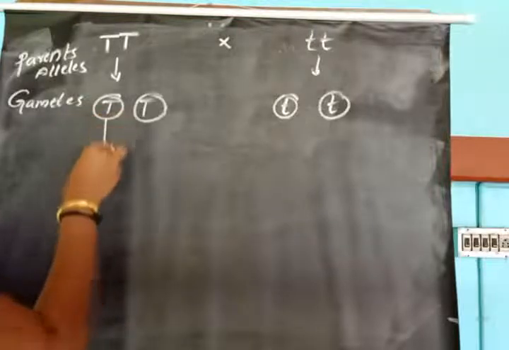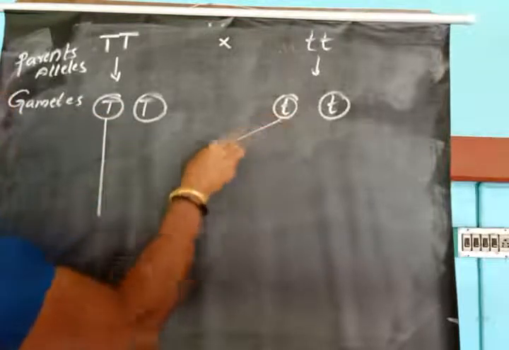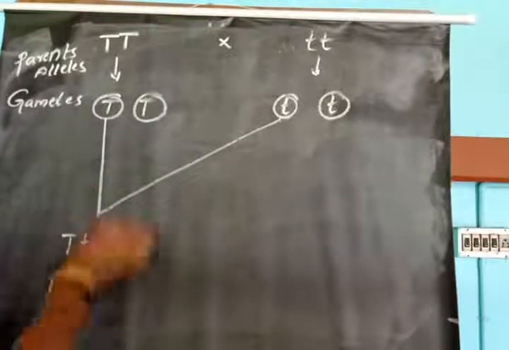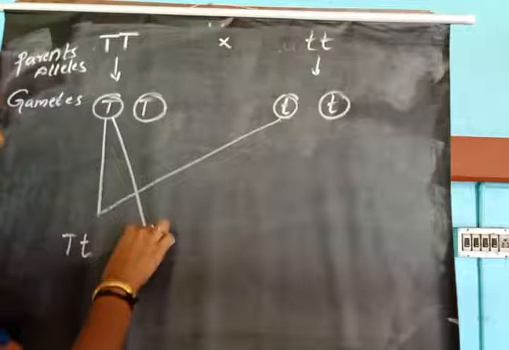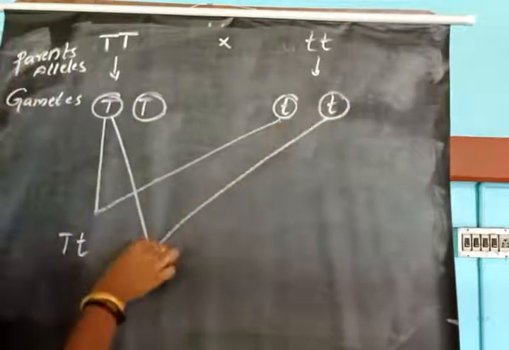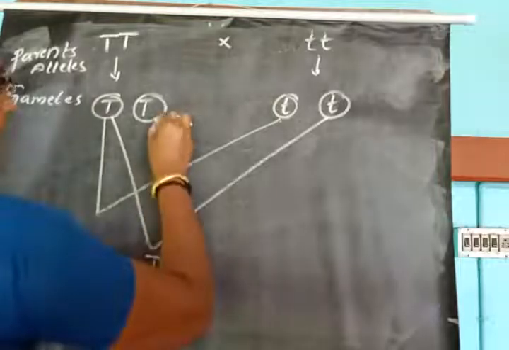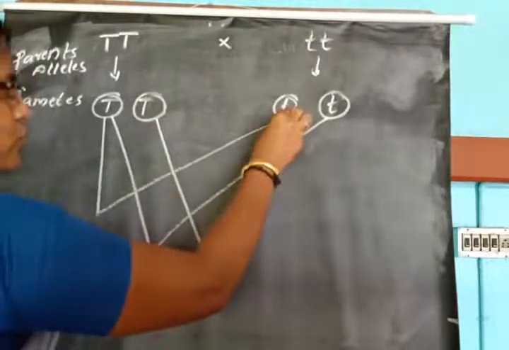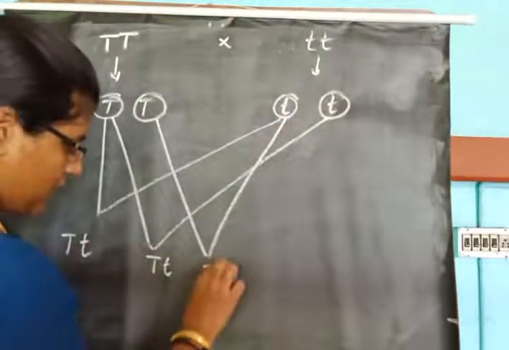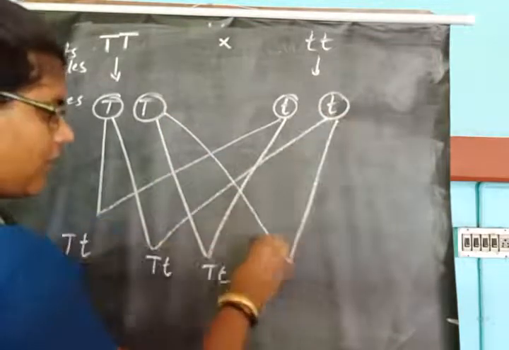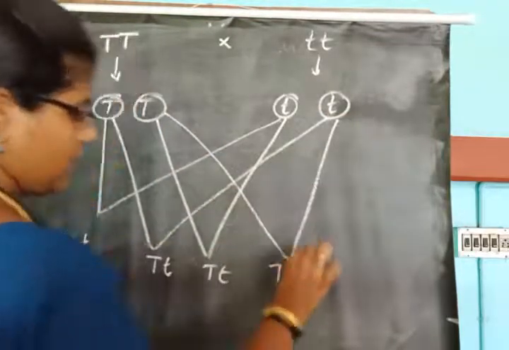This gamete may fuse with this gamete to produce capital T, small t. Again this gamete may fuse with this gamete, producing capital T, small t, and so on for each pair.